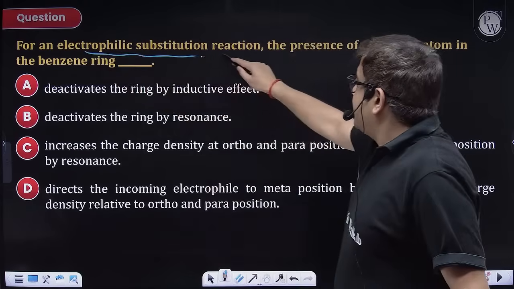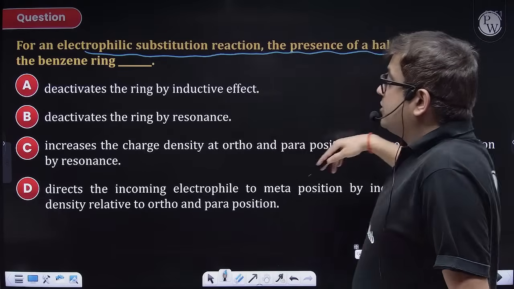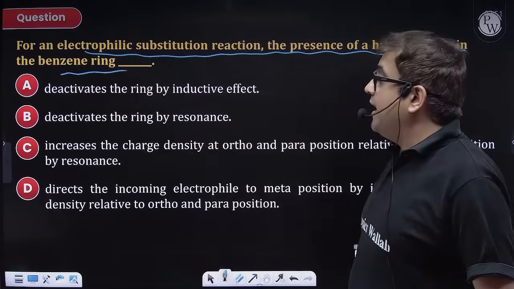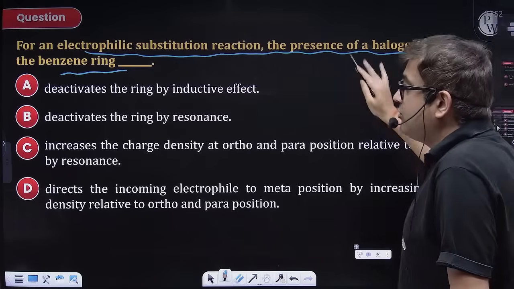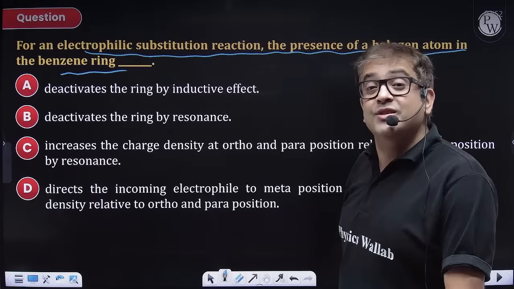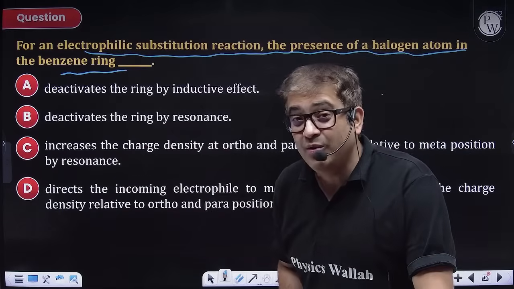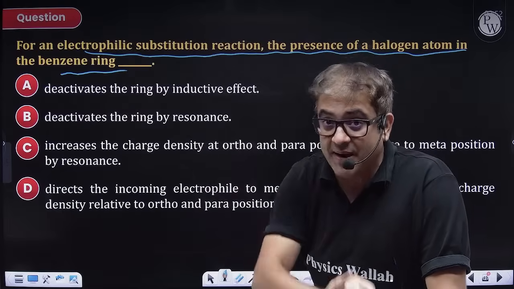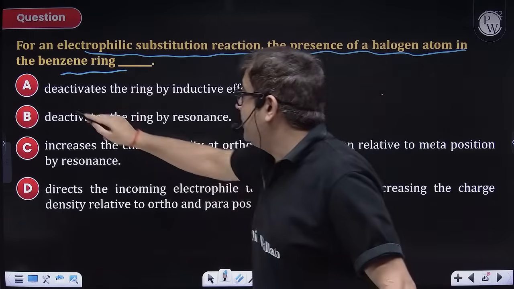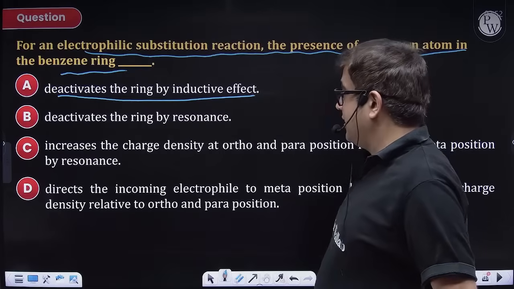In an electrophilic substitution reaction, the presence of halogen atom in benzene ring. Now this is a multiple correct, so I'm not giving you a poll. You have already told us, sir, it is plus R but minus I, and plus R is weak, so ultimately it is minus I. Minus I is electron withdrawing, so ultimately it is deactivating by inductive. This is correct.